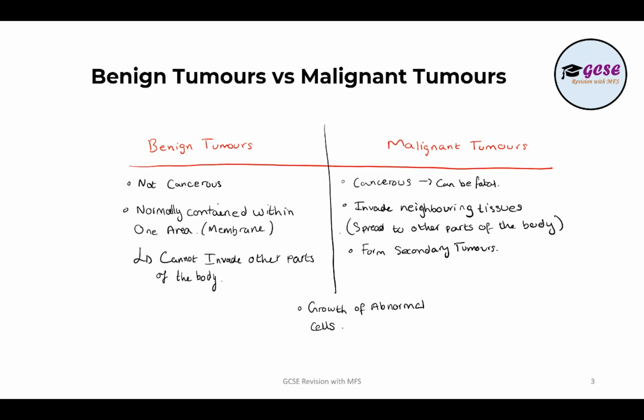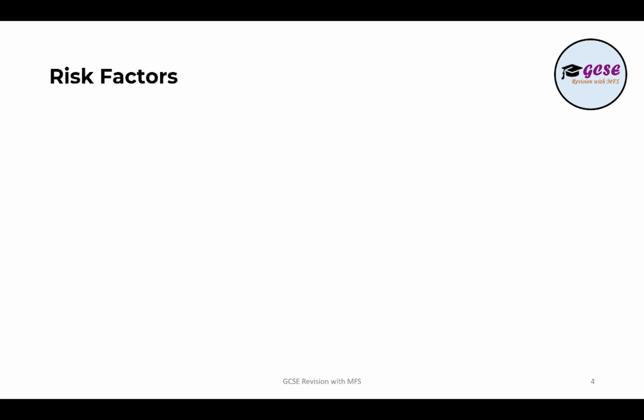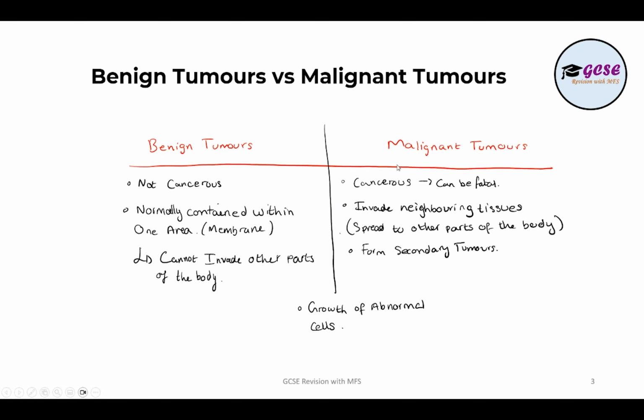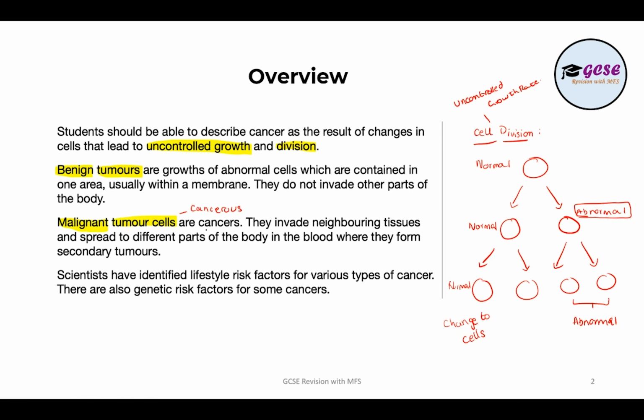Now, there I have compared benign tumors and malignant tumors. This is a common question which could come up in an exam. You could be asked a 5 marker, maybe 6 marker, to compare between a benign tumor and a malignant tumor. And these are the points you would need to explain in your answer. I've just turned this from the spec into words in a table, so it's much easier to understand.